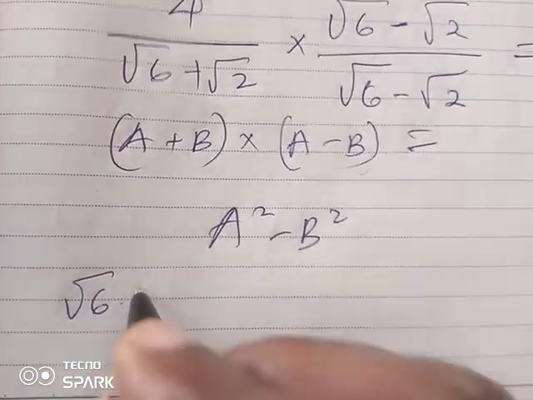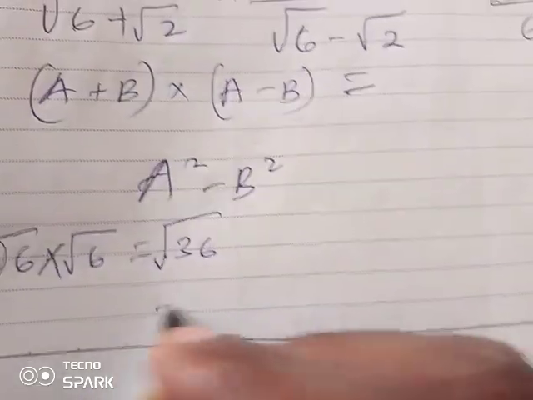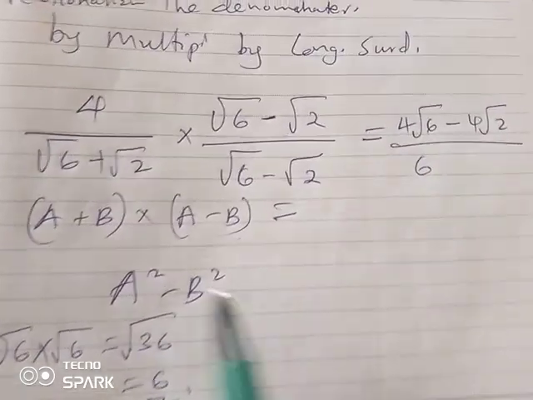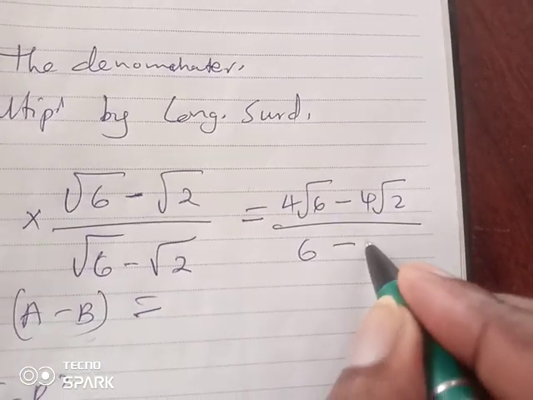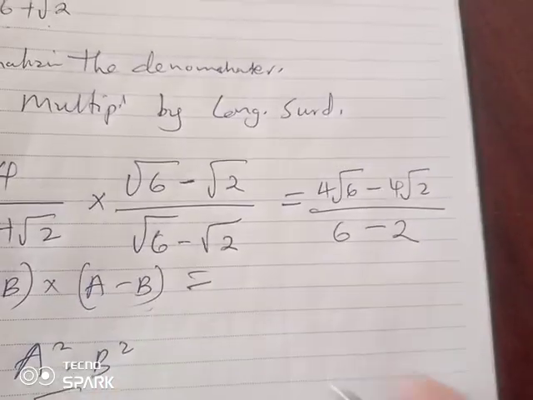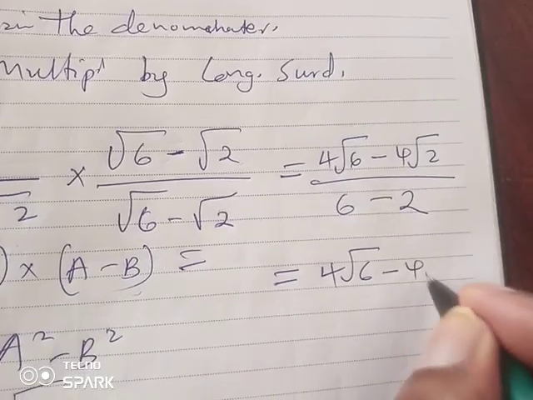So squaring root 6, we get 6. Root 6 times root 6 is root 36, which is 6. The same to root 2, we get 2. So we shall have 6 minus 2, which is equal to 4 root 6 minus 4 root 2 all over 4.